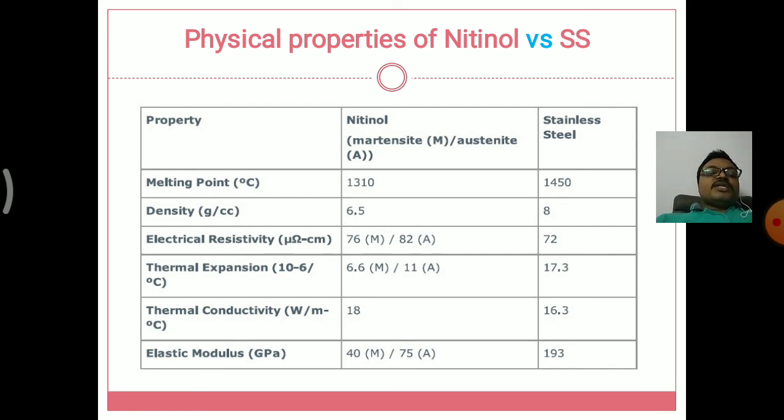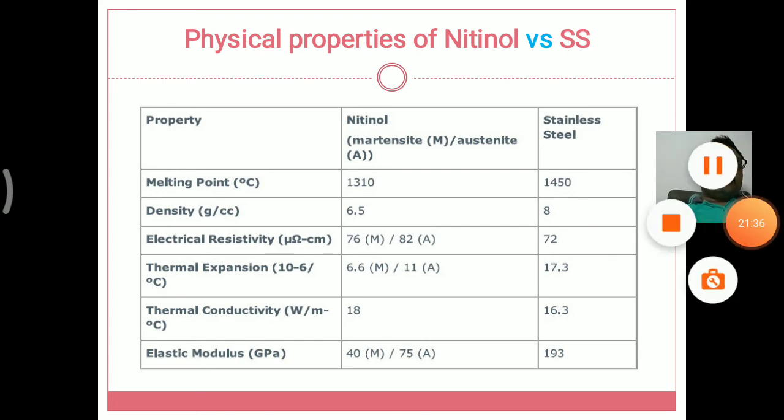So compared on elastic modulus, stainless steel is preferable to nitinol. But for the other properties, nitinol is preferred over steel. In the olden days, stainless steel was used because of its lower cost, easy availability and good machinability. But in recent days we are using the alloys. In biomedical applications also we are using nitinol for its superior properties.